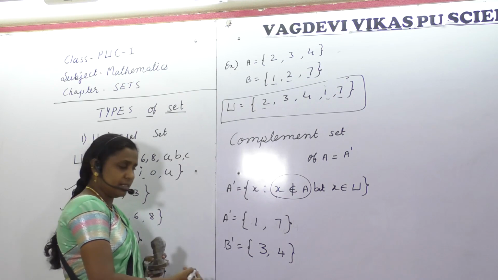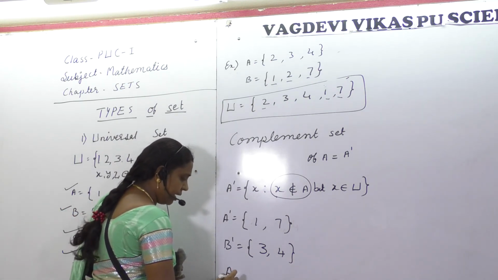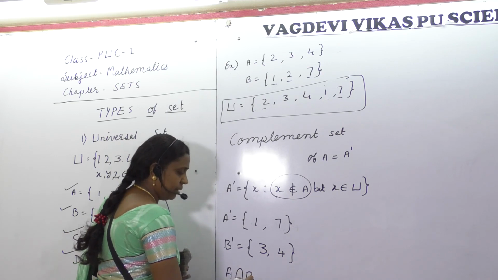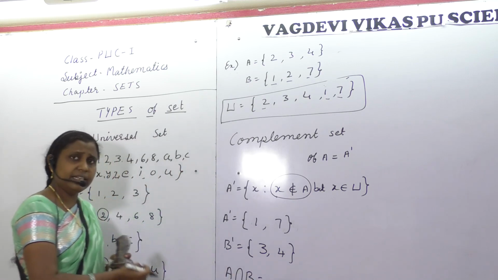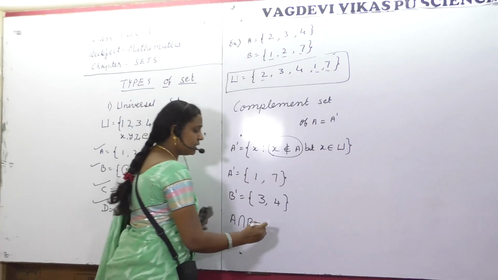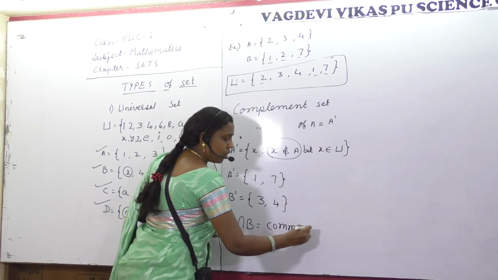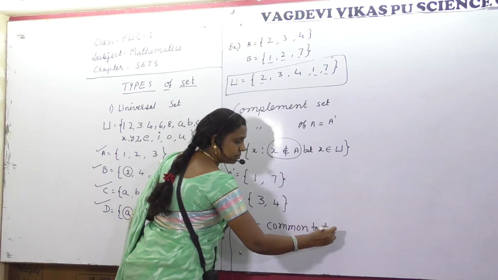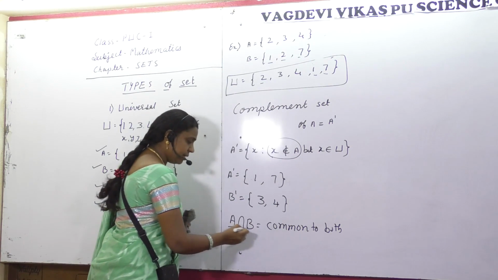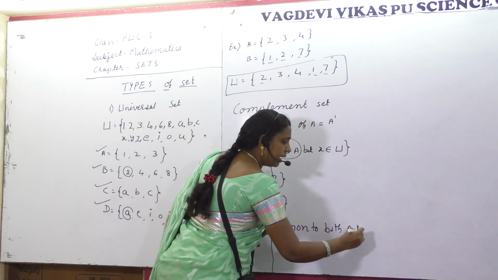Did you understand this? Next, let me make you understand A intersection B. We already studied intersection and union, is it not? Intersection means common elements, common to both. How many sets are there? A and B, 2. Common to both A and B.